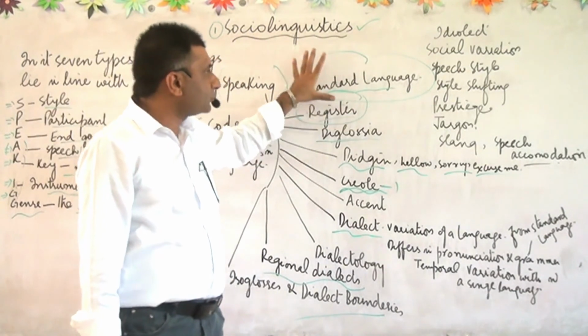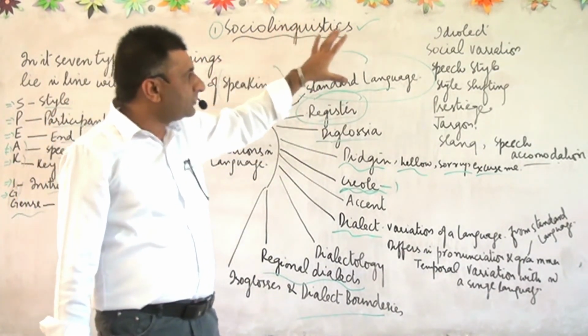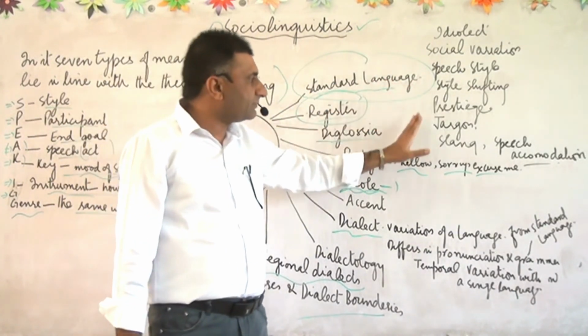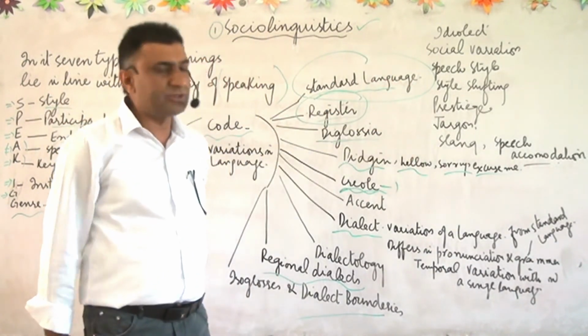This is the first part of sociolinguistics. In the second part of sociolinguistics, we are going to discuss idiolect, social variation, speech style, style shifting, prestige, jargon, slang, and speech accommodation.